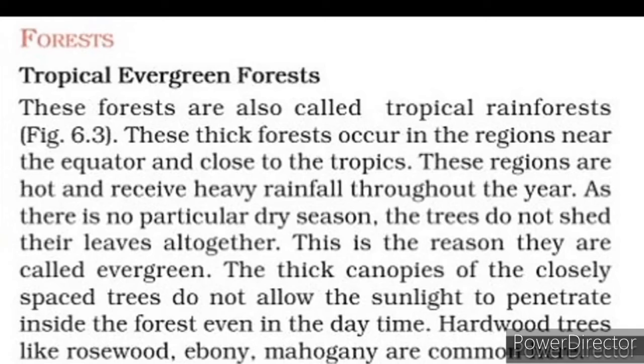Now, we will discuss different types of natural vegetation and their main characteristic features. So first of all, we will discuss forests. In this topic, we will discuss tropical evergreen forests.